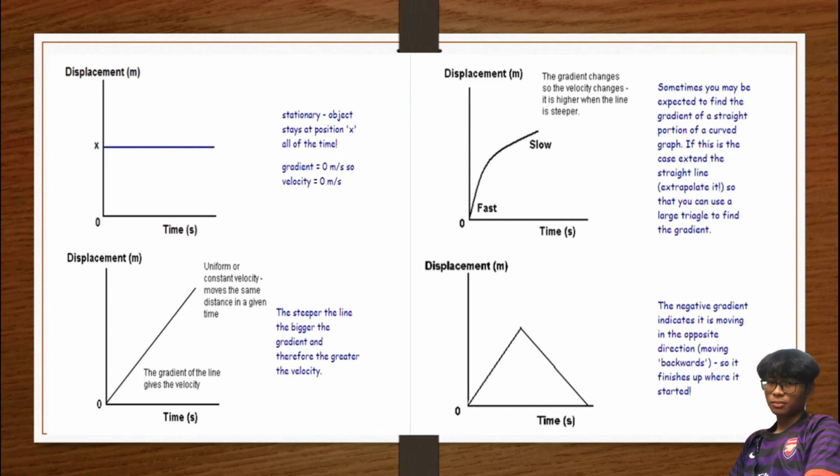The third is gradient change. So the velocity change is higher when the line is steeper. So means kat sini kita tengok the fast to slow, because kita tahu gradient dia kat sini paling high, makin lama makin berkurang. Dia punya gradient makin lama makin decrease. Since dia decrease, kita tahu dia lebih kurang fast to slow. Sebab kita tahu gradient refer for velocity. So kalau gradient dia makin steeper, kita tahu velocity dia fast. So kalau dia kurang steeper, dia slow, velocity dia slow.